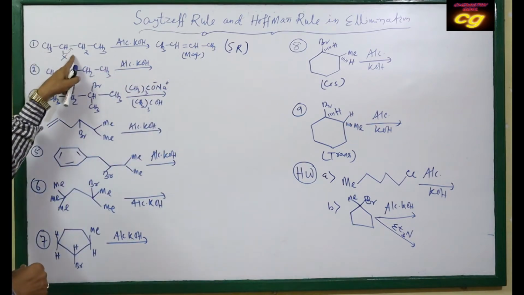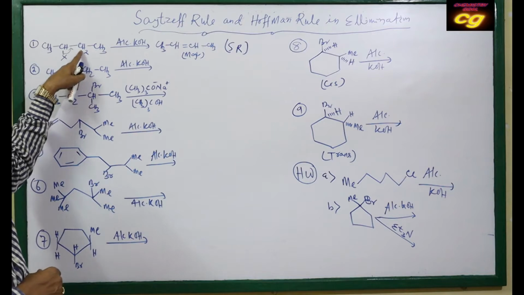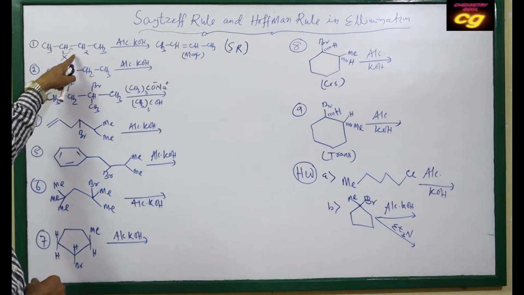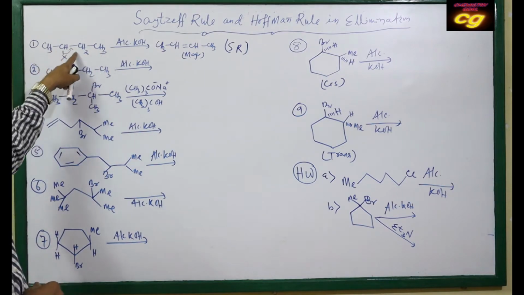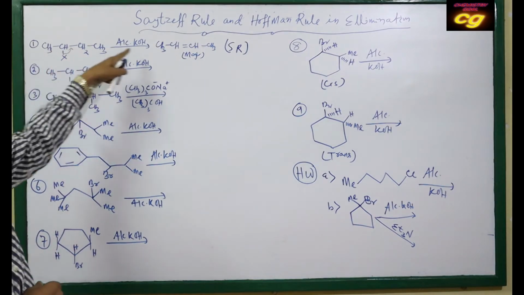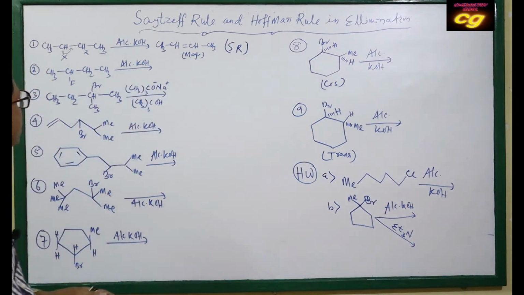So this is the loss of halogen and loss of hydrogen, which is called dehydrohalogenation, forming dimethyl ethene. That is the more substituted alkene, which is the major product.